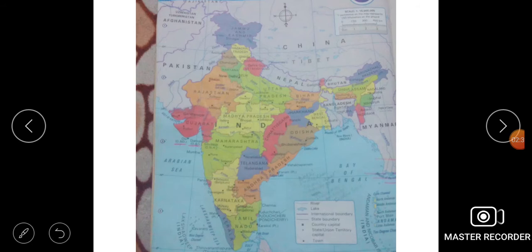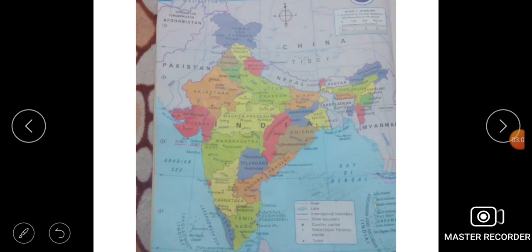Spellings must be clear. Now this is Kerala, which lies on the westward side basically, and the capital of Kerala is Thiruvananthapuram. Here this is Tamil Nadu and the capital is Chennai. Here Andhra Pradesh and the capital is Amravati, and here you can see Telangana, the capital is Hyderabad. Earlier Telangana and Andhra Pradesh were the same, but now they are separated and the capitals are also separated.